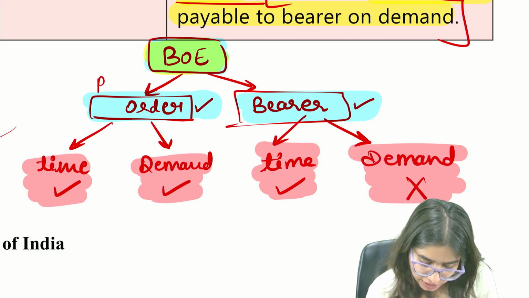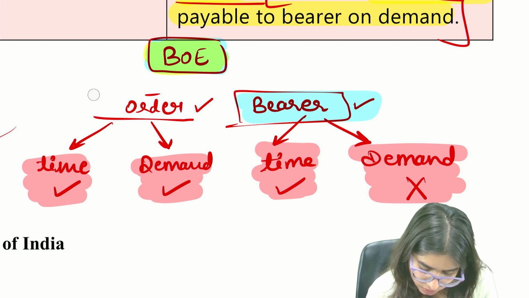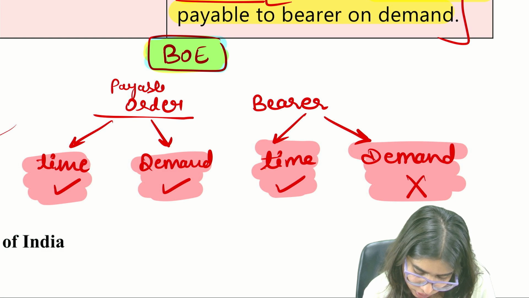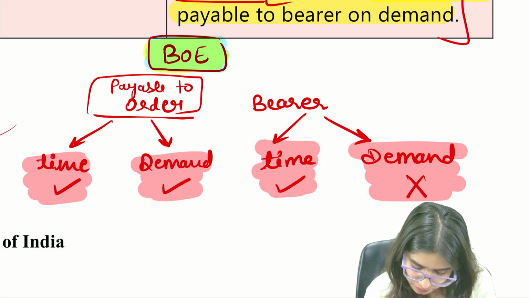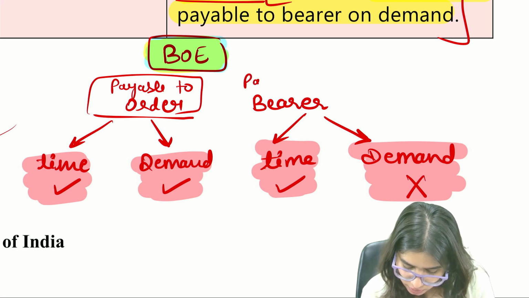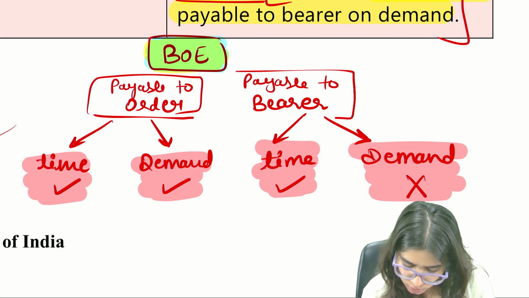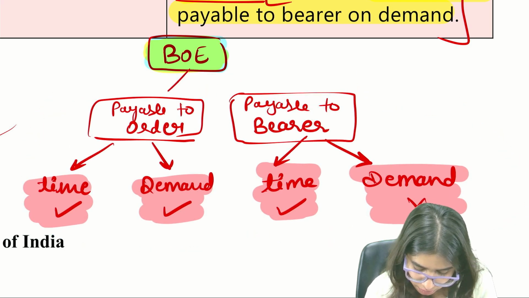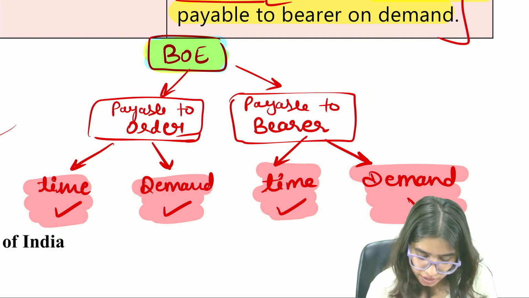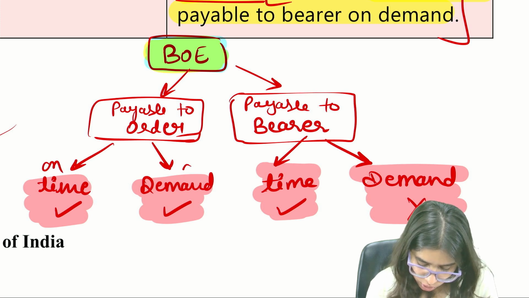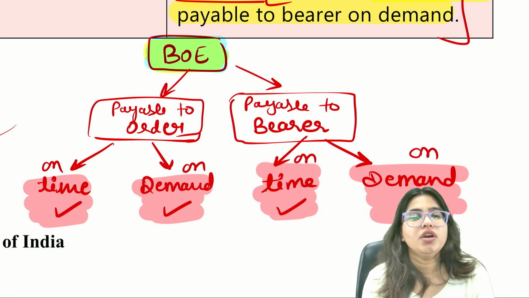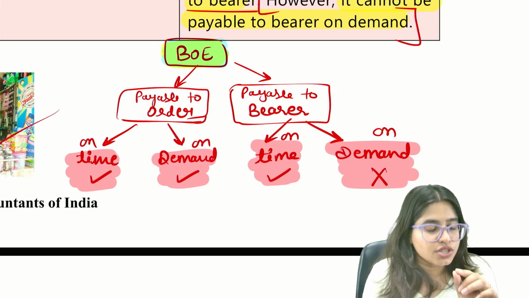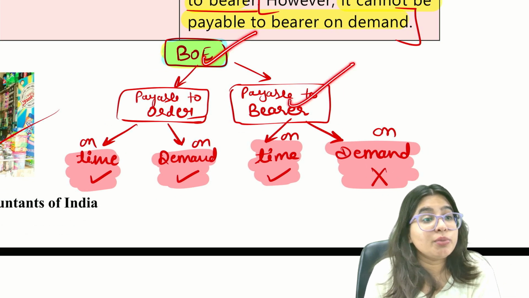Acha, wait, I'll make it a little more clear. Payable to order and payable to bearer. I hope you are understanding this point. It's a little technical, but I hope you are understanding. Payable to order and payable to bearer, on time, on demand. The point is, can you make a bill of exchange which is payable to bearer? Yes, but there's only one restriction. You cannot make bill of exchange which is payable to bearer on demand.